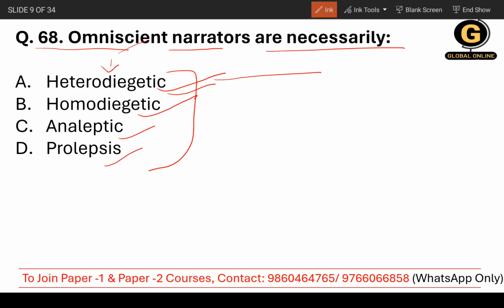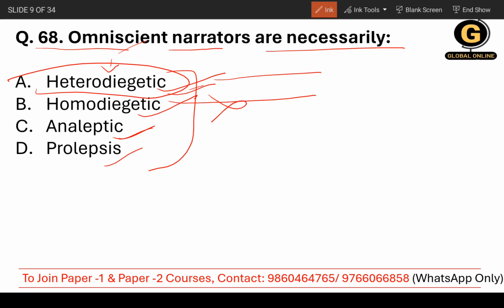So the first option is the correct option, but still, the second option is homodiegetic. What is homodiegetic? Homodiegetic basically relates to the narrator of a dramatic work who is also the protagonist or another character in the work. So it's basically playing a role here. Of course it cannot be the correct option.